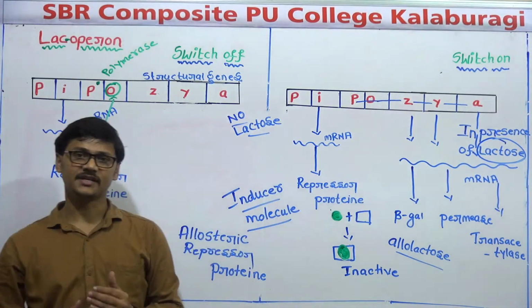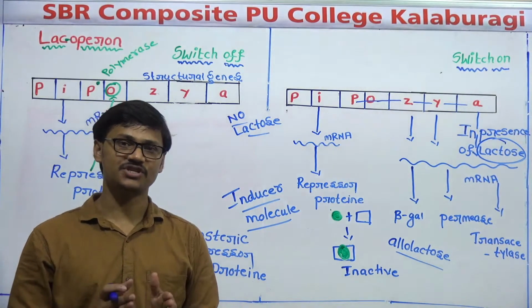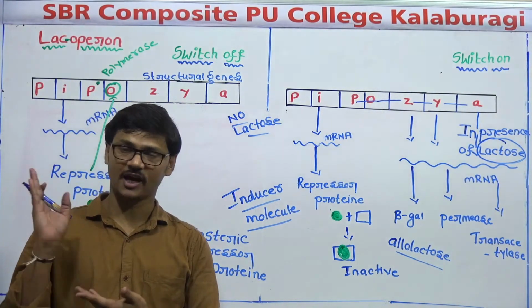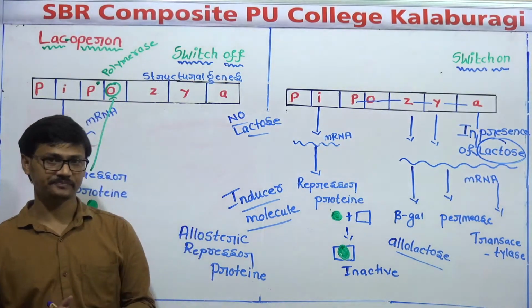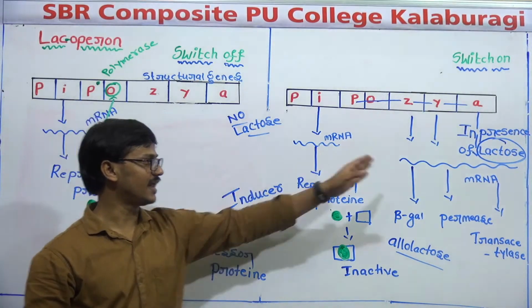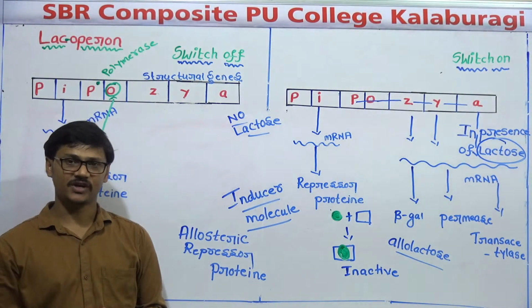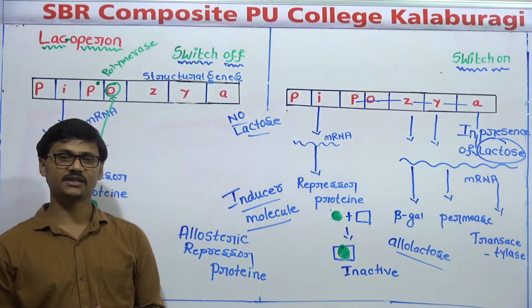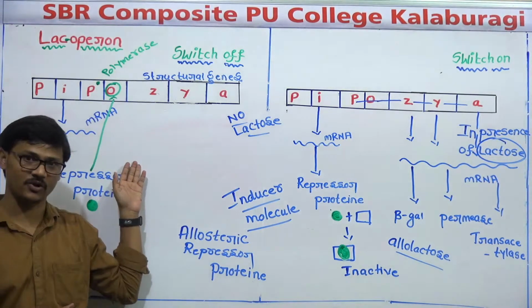Sometimes gene expression may be under the control of some chemicals. Sometimes gene expression may be under the control of the environment also. Okay. So inducers may be different. In this case, lactose is the inducer. And this was explained by Jacob and Monod, who got the Nobel Prize for this successful explanation of lactose.